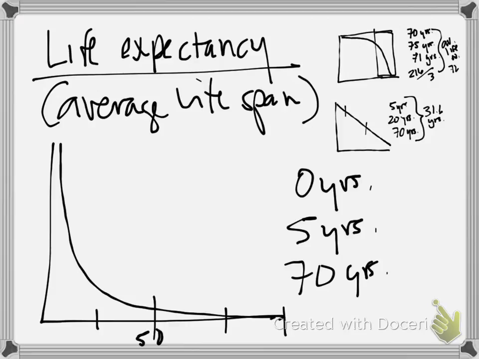What's the average life expectancy here? Tyler's got a calculator. You probably all have them too. No. So add them up, divide by 3. 75 divided by 3 is 25. That's just arithmetic, but that's okay. So here we have a 25-year life expectancy. Do we have plenty of individuals that live to be more than 25? Yeah.